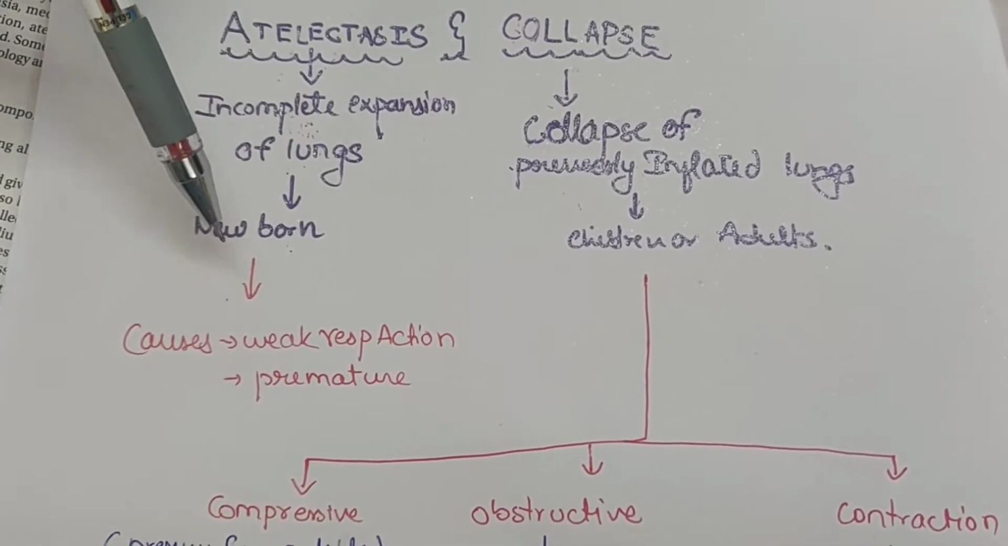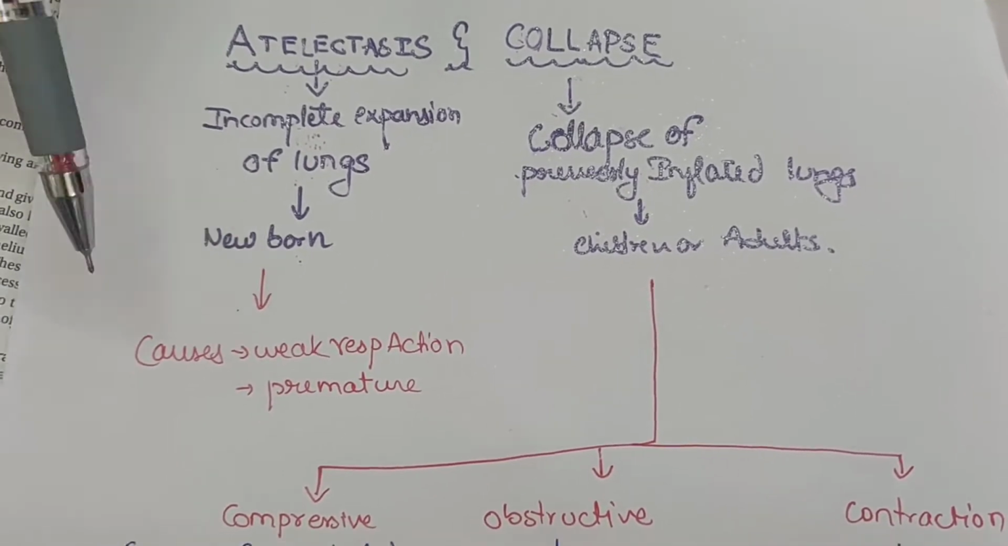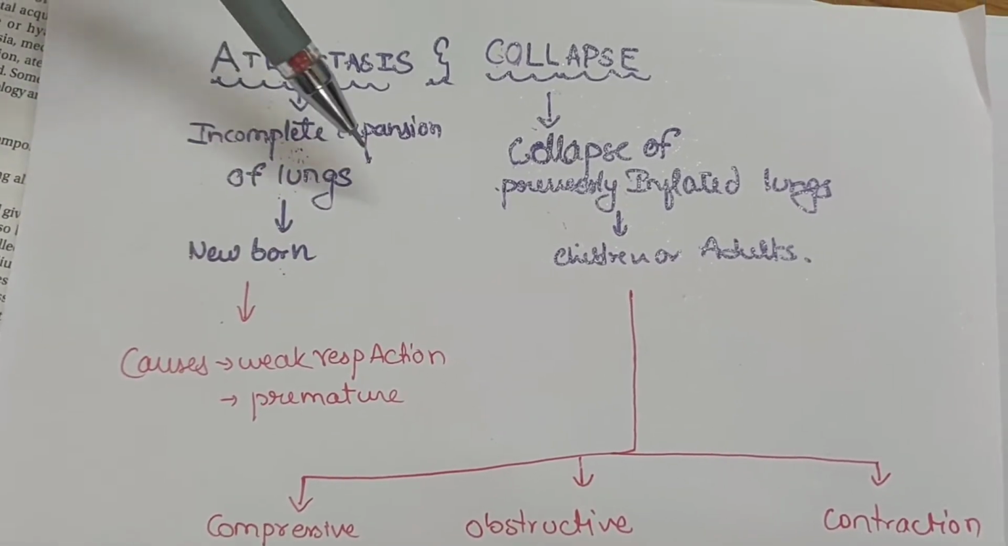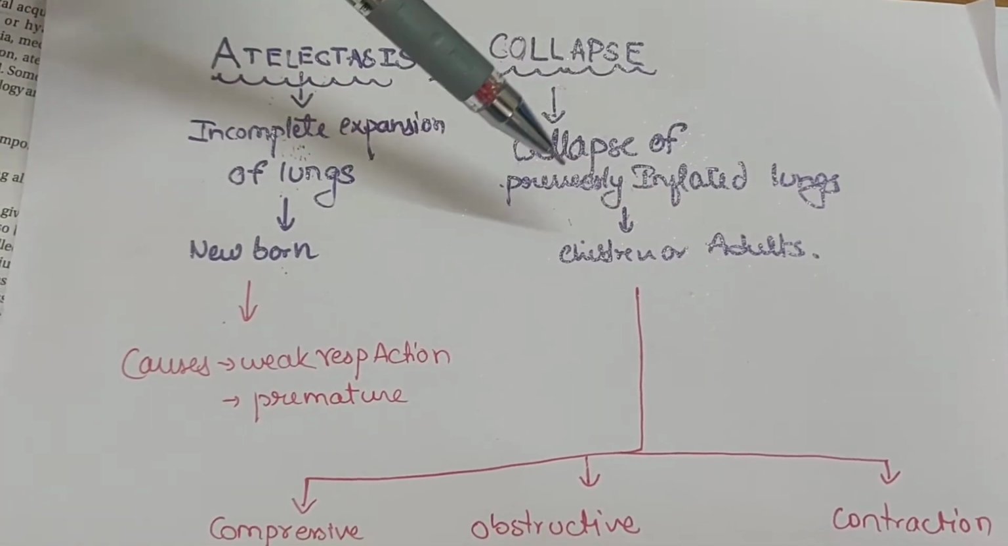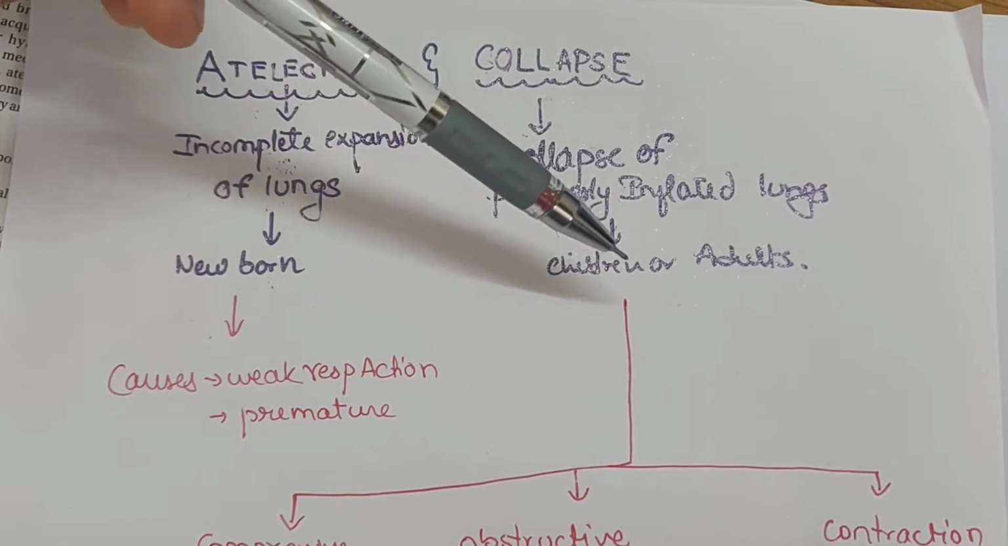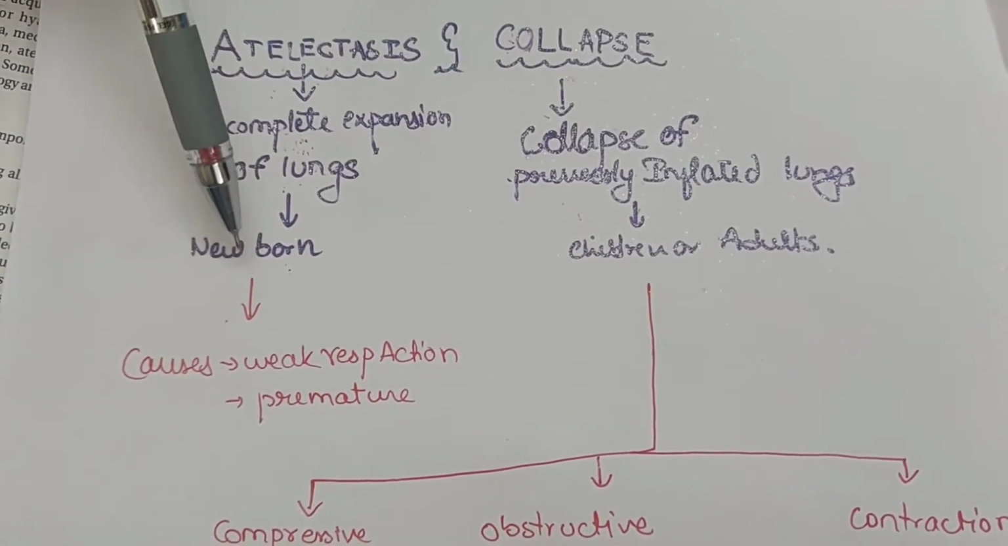So it is generally seen in newborns. Whenever after their birth there is incomplete expansion of the lungs, whereas in collapse the previously inflated lungs will get collapsed. So collapse is generally seen in children and adults, and atelectasis is seen in newborns.